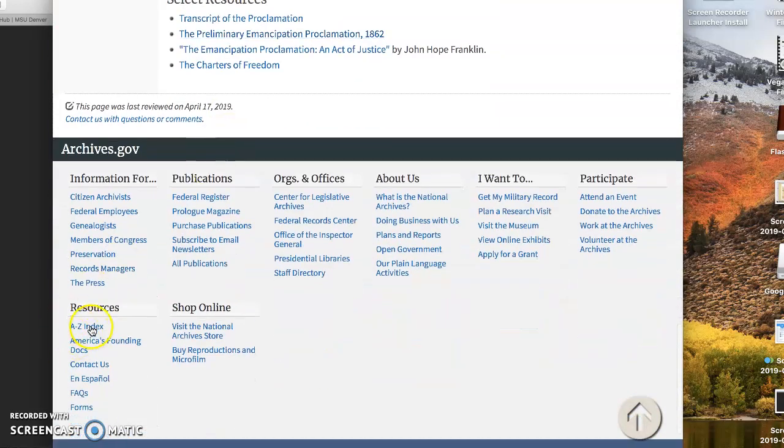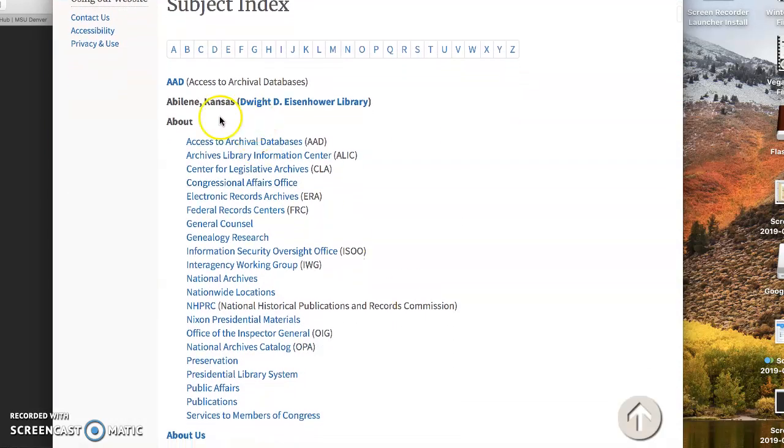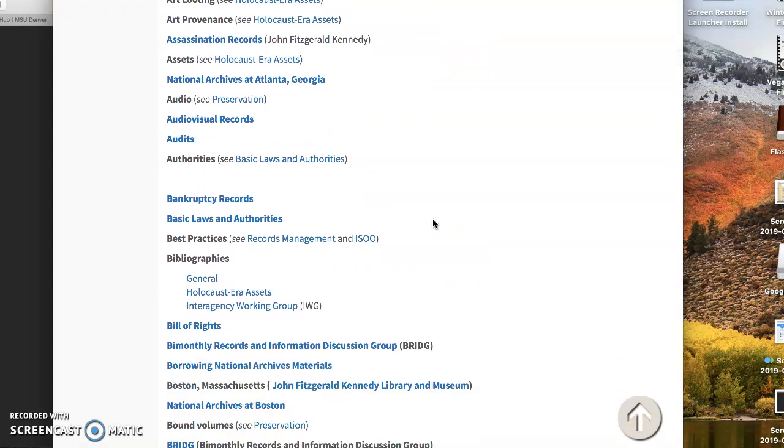Or we can just go to the A to Z index to look up anything that might pique our interest. If it loads, here we go. A through Z, anything that looks interesting.